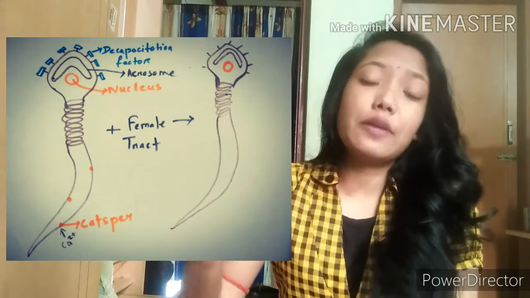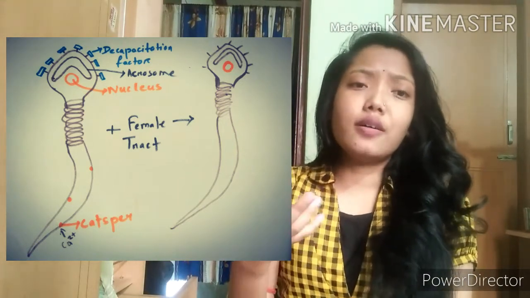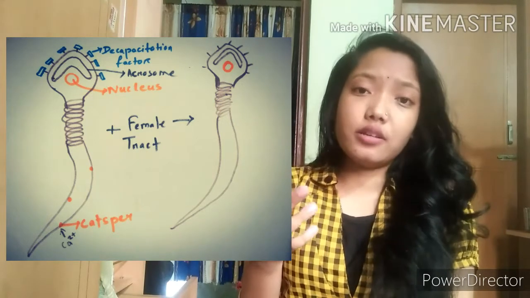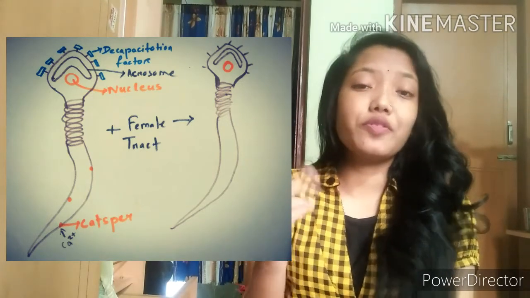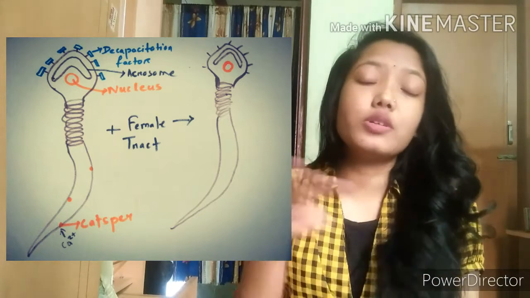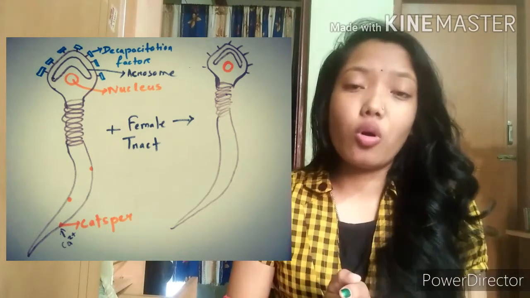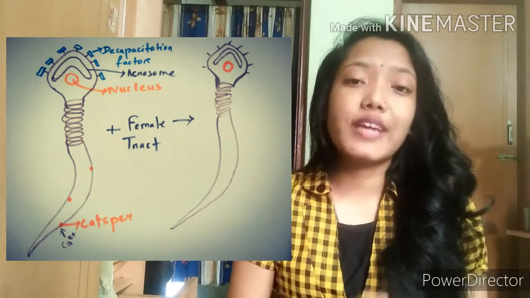Then the sperm becomes very fast and swims rapidly towards the egg. Then fertilization occurs. That is the function of the CatSper.